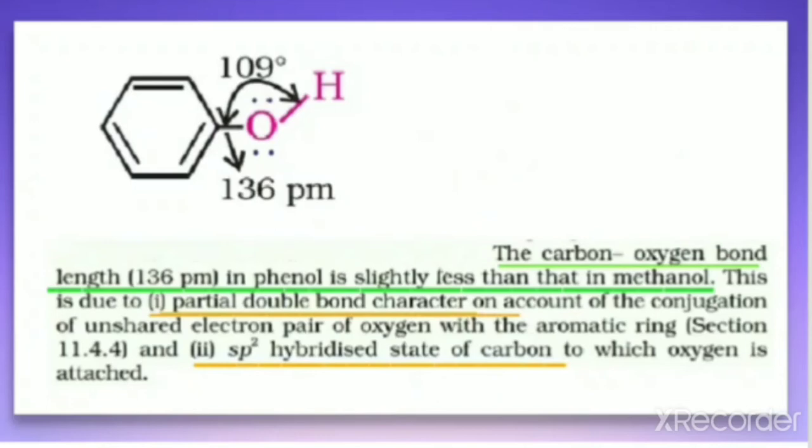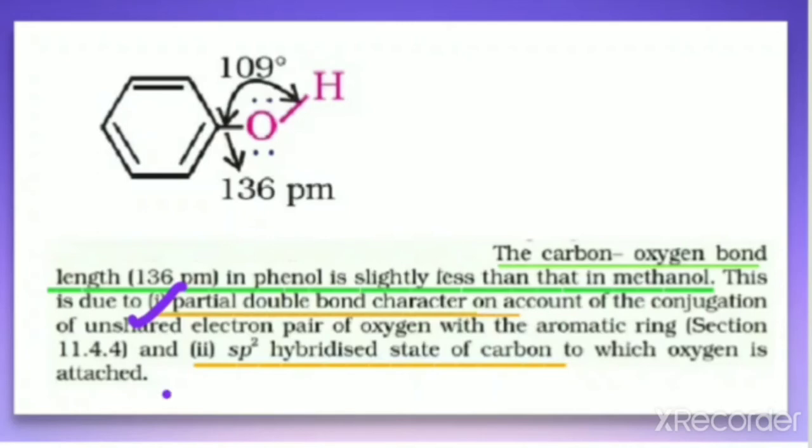So the first reason why it is lesser is the partial double bond character due to resonance.